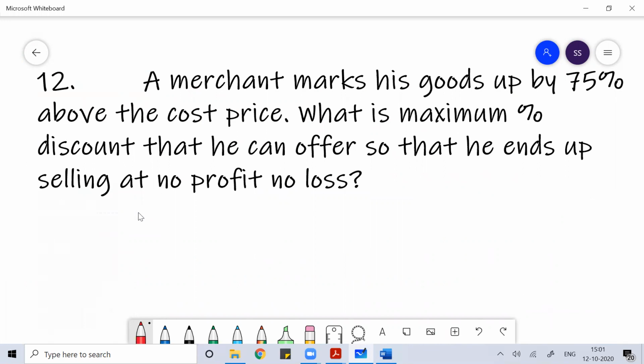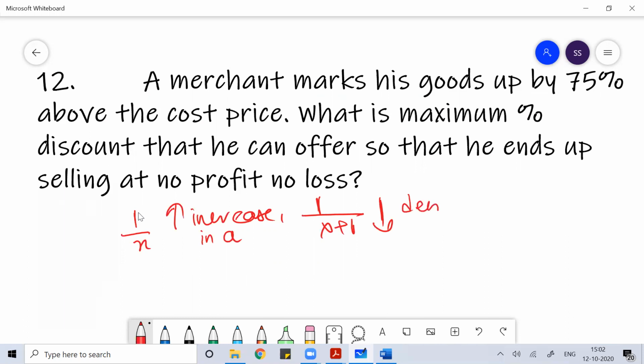So I told you, 1 by x increase in A will bring 1 by x plus 1 decrease in B, while 1 by x decrease in A will bring 1 by x minus 1 increase in B.